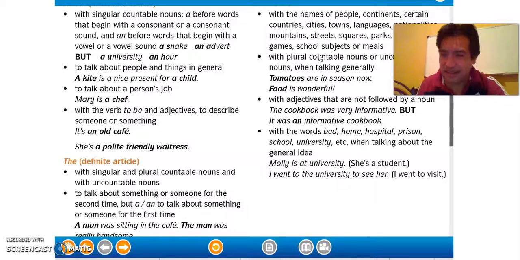Countries like Canada, China, Peru, Venezuela, unless the is part of the name. For example, the United States, the United Kingdom, the European Union, and things like this. There are a few countries or continents or places that take the, but it's part of their name.